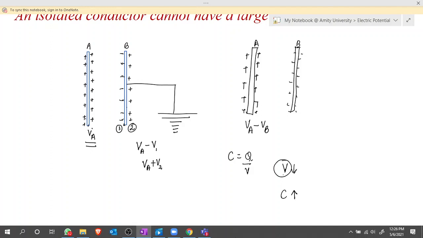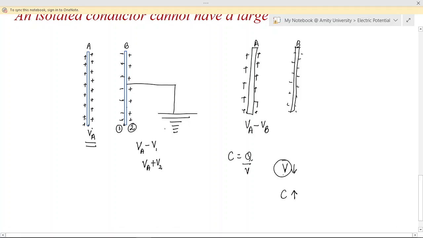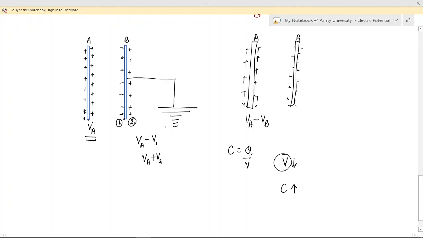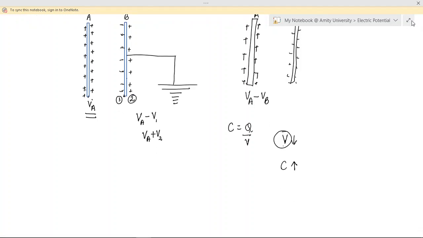Or in other words, we can say that the capacitance of an isolated conductor is considerably increased when we place an earth connected conductor near to it. And such a system of two conductors is named as capacitor.